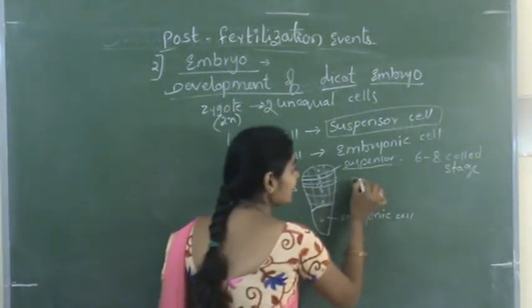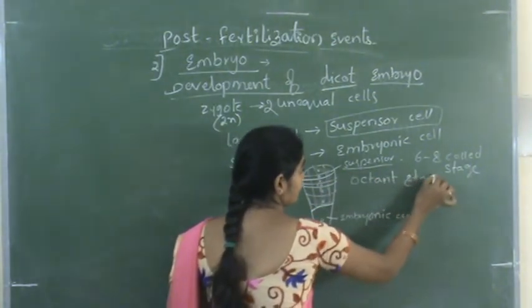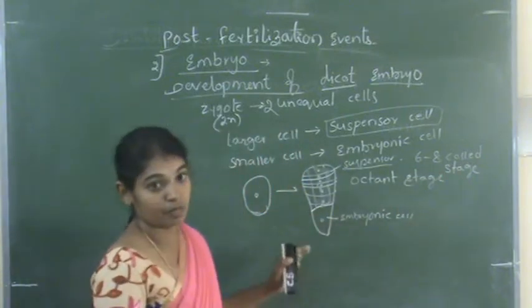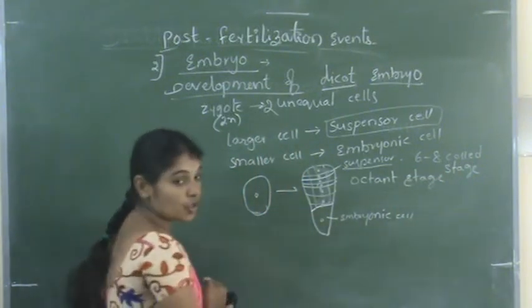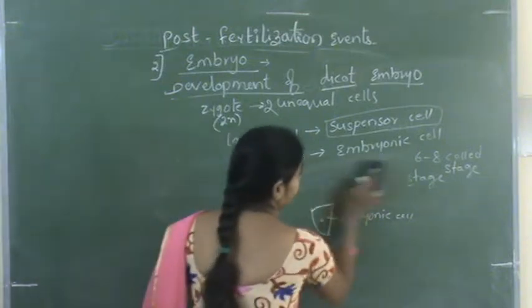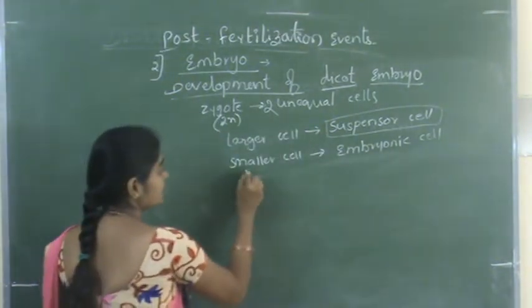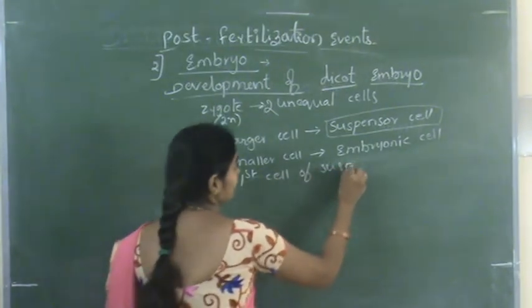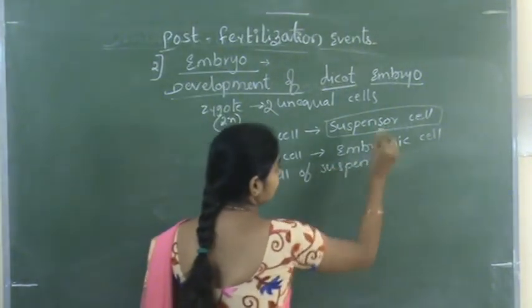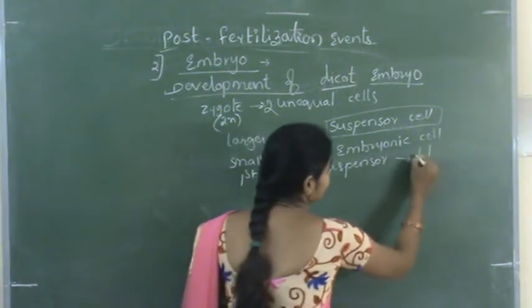In this octant stage, the first cell of the suspensor is called haustorium.